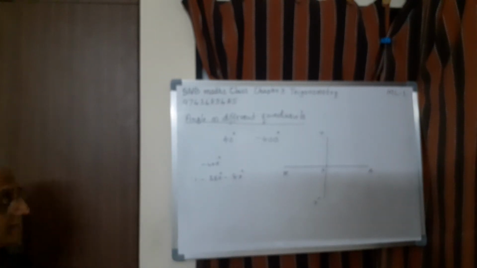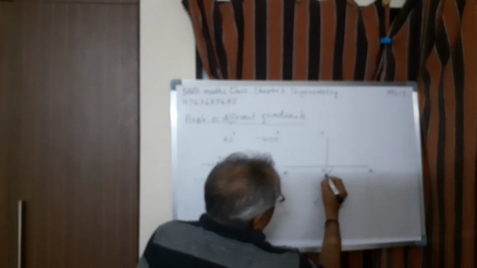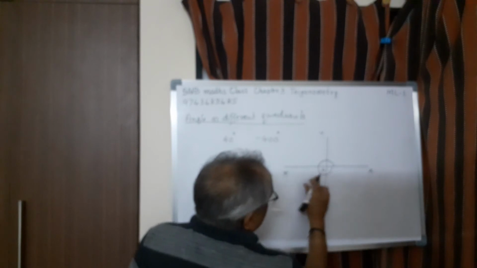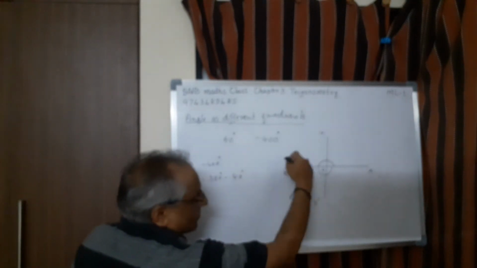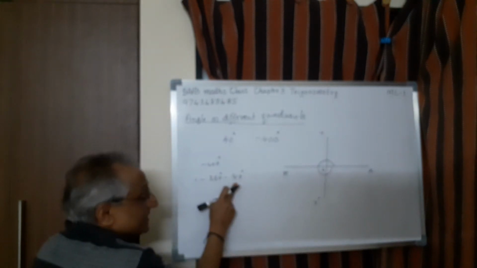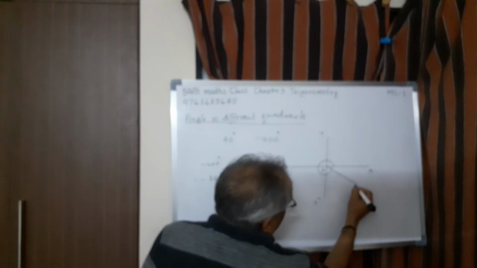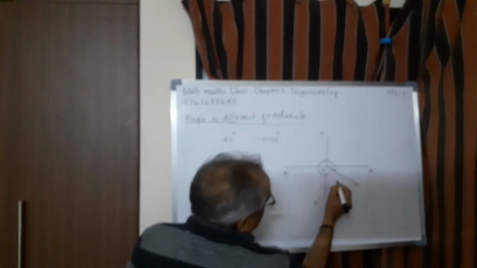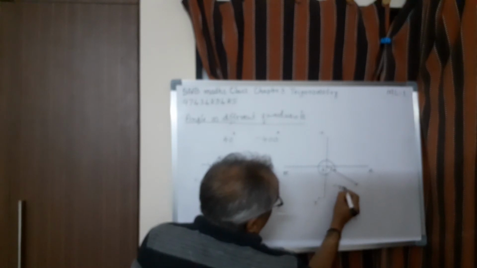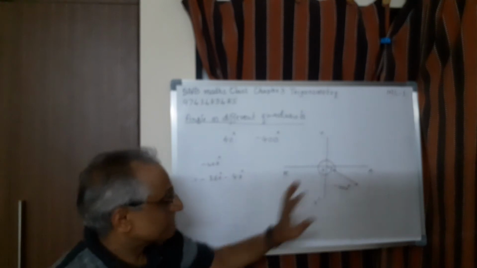So how to represent this one? What I have to do is one rotation complete like this. So this will give minus 360 degree because it is in the clockwise direction. Then 40 degree below. Therefore, I have to go here. So I have to show an arrow mark like this. This is minus 400 degree. So minus 400 degree definitely lies here.